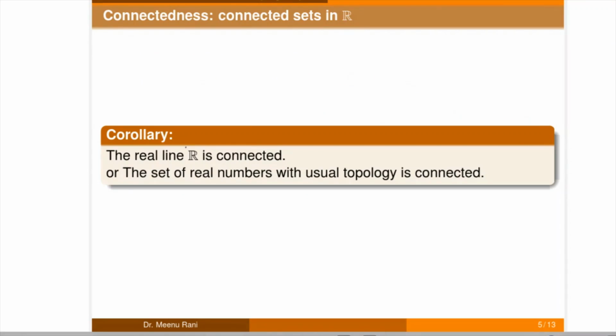So further we have one corollary, that the real line is connected. So the real line is given by minus infinity to infinity. So it is an interval here. So intervals are connected. So this is also connected. Or we can say that the set of real numbers with the usual topology is connected. Because in the usual topology, we generally take open intervals. So it is connected.